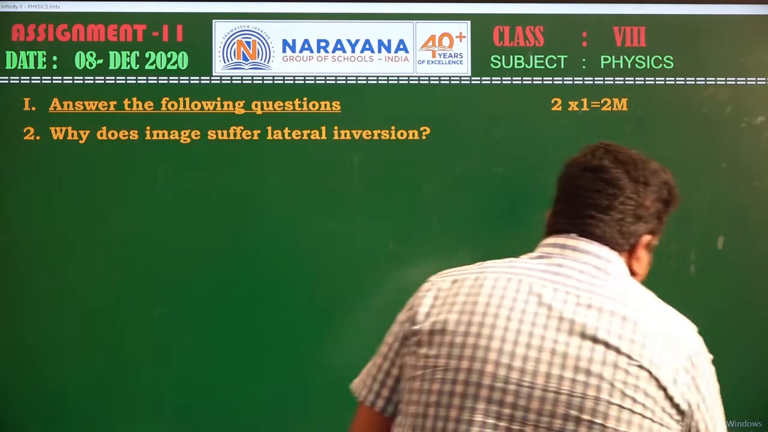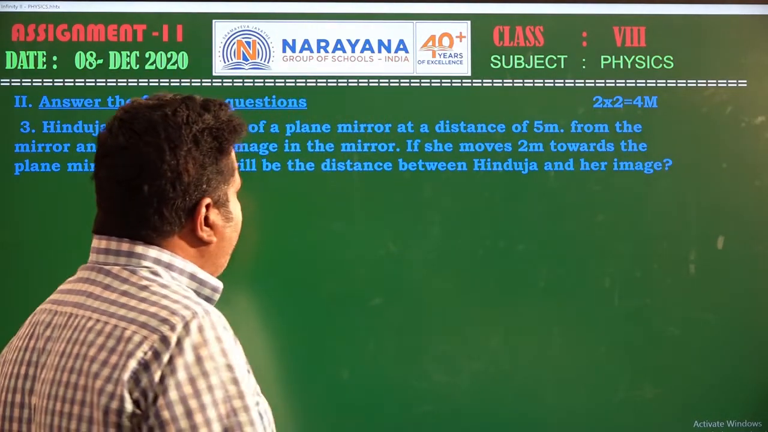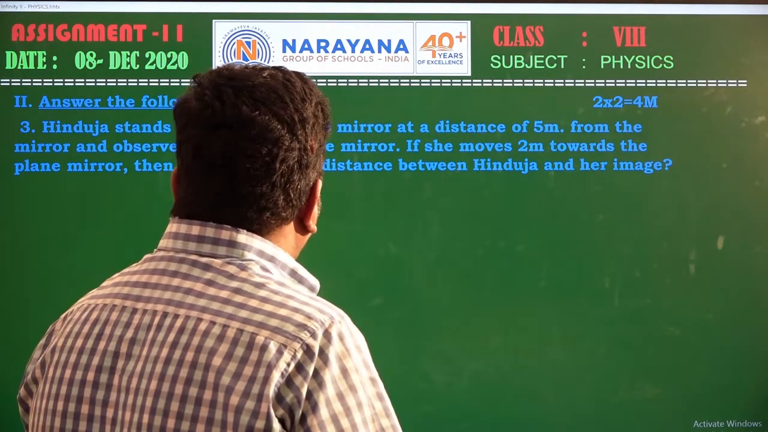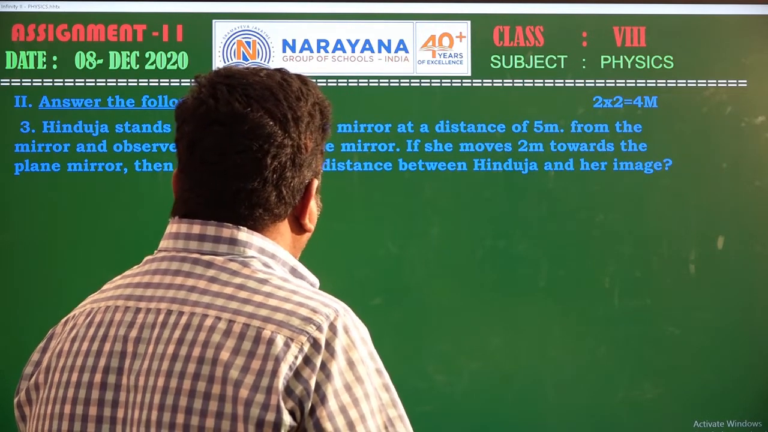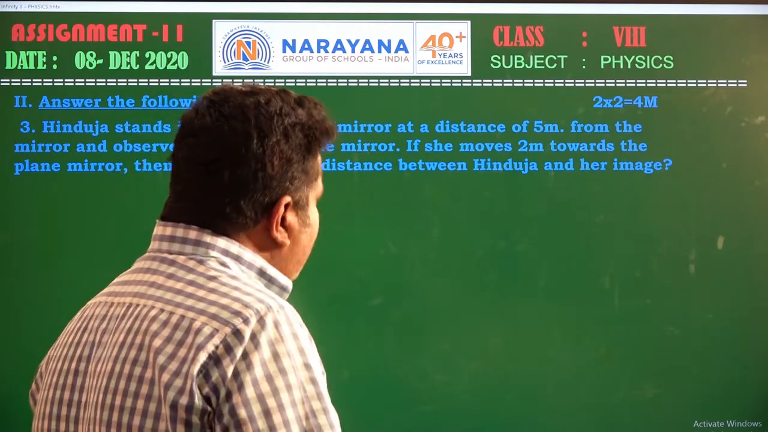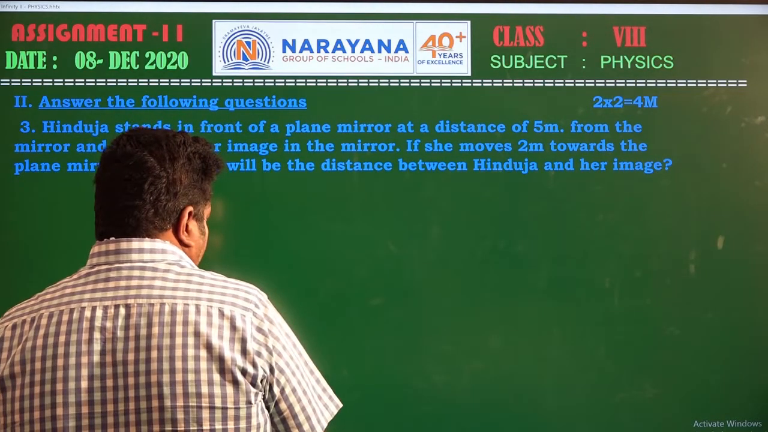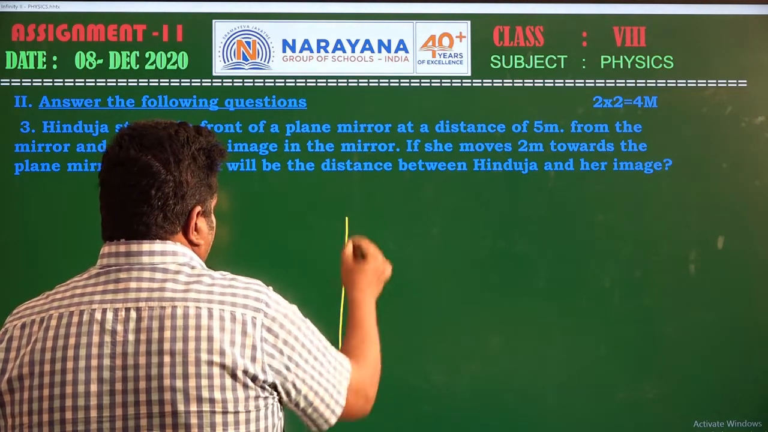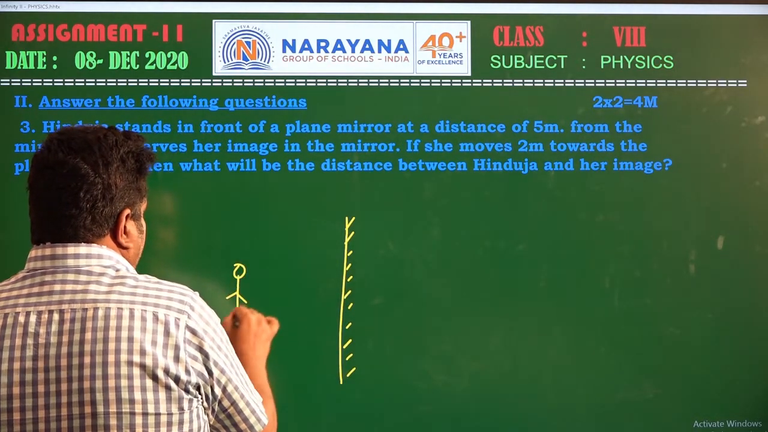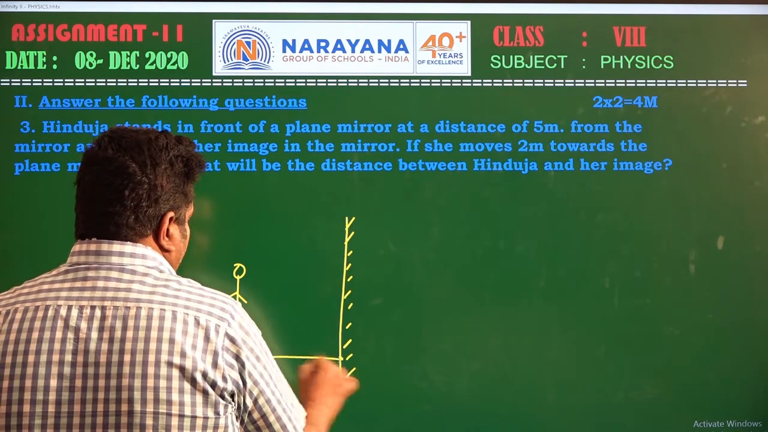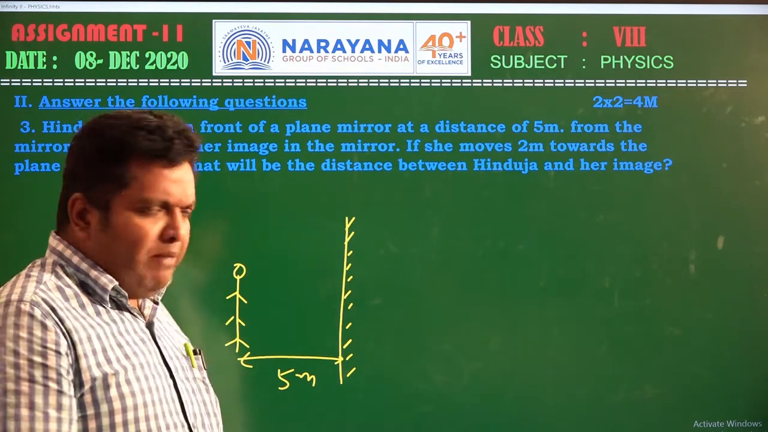Now let us see the third question. Himaja stands in front of a plane mirror at a distance of 5 meters and observes her image. She moves 2 meters towards the plane mirror. Then what will be the distance between Himaja and her image? Initially, Himaja stands in front of a plane mirror at a distance of 5 meters.